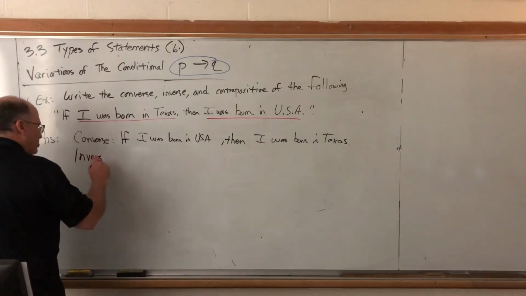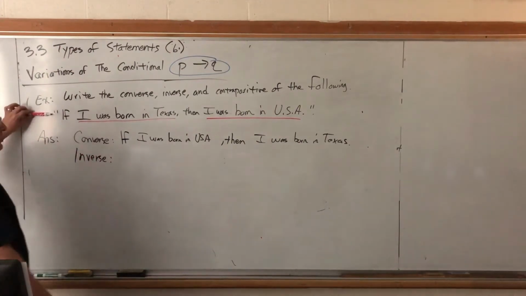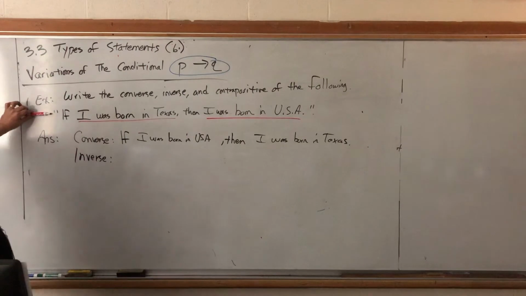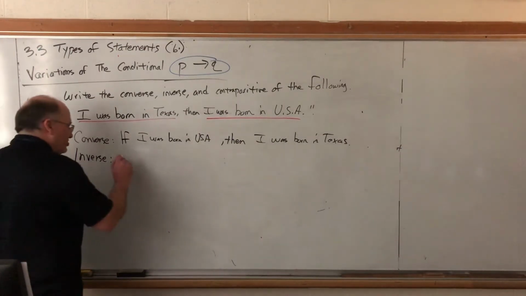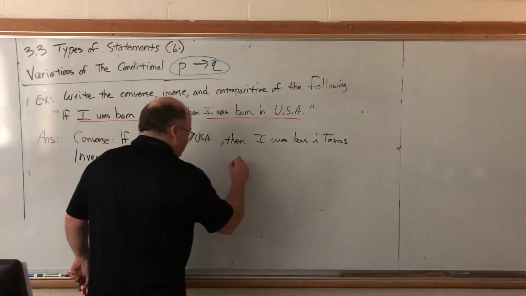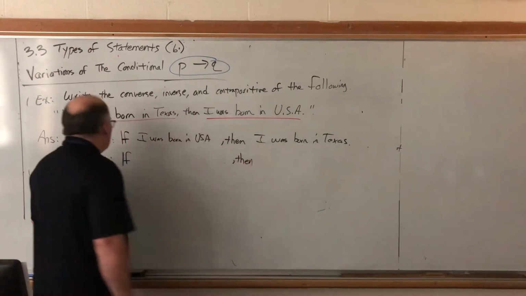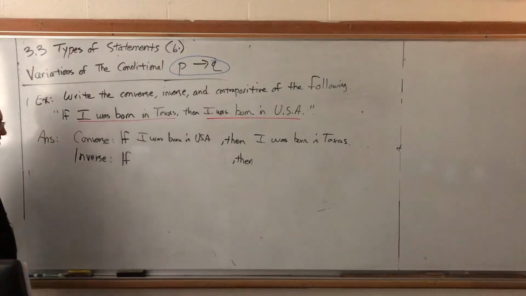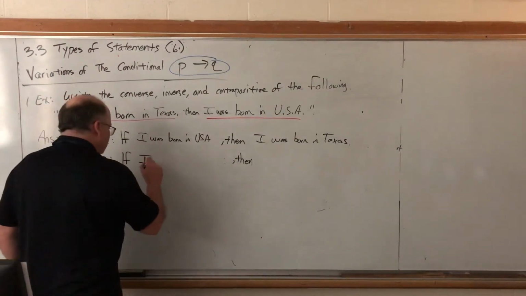For the inverse, going back to the original conditional, if I was born in Texas, then I was born in the USA. To form the inverse, we don't switch the antecedent and the consequent, we negate them. Again, the words if and then don't budge. What is the negation of I was born in Texas? I was not born in Texas.